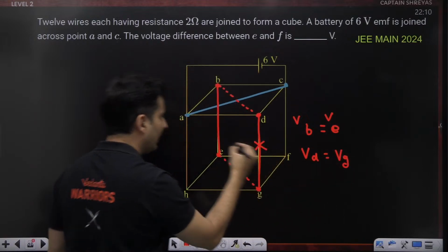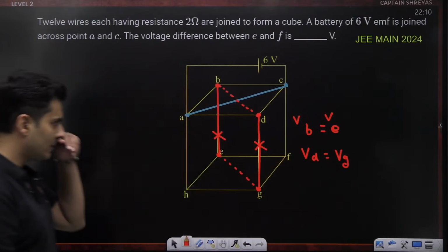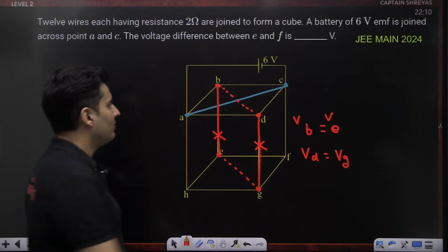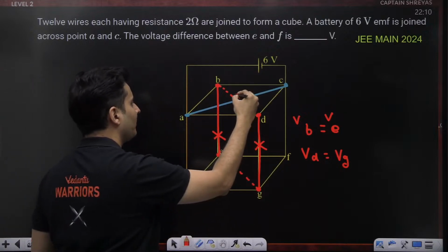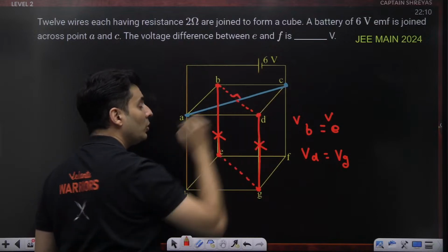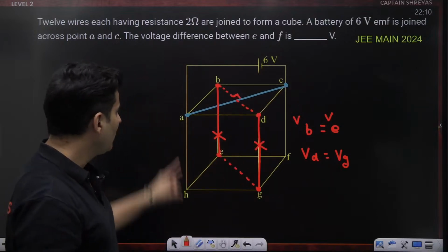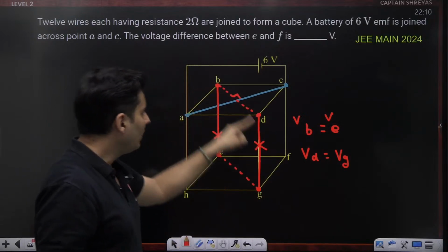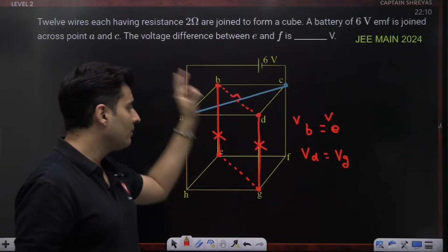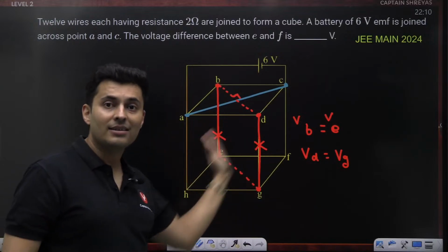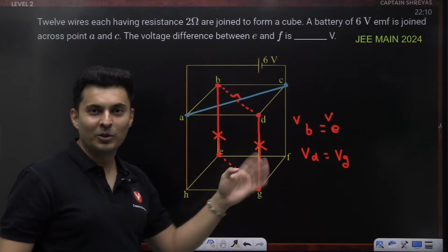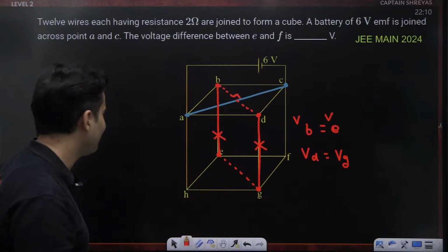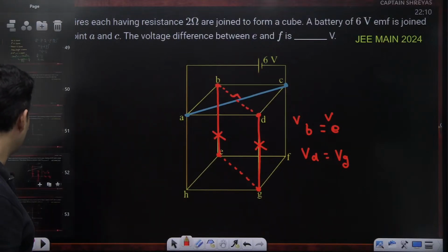That means I can neglect this. I can also neglect this. Did you understand it? I have just drawn the perpendicular bisector of this particular line joining 2 points. That is the trick which I have told you. Whatever 2 points are there, drop a perpendicular bisector. All the points on the perpendicular bisector will have the same voltage, assuming it is a symmetrical diagram, or else don't do it. Every time you will not draw a perpendicular bisector, only for symmetrical figures. Okay.